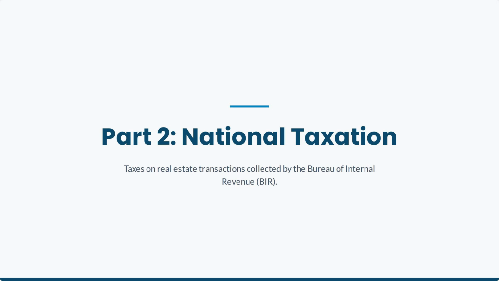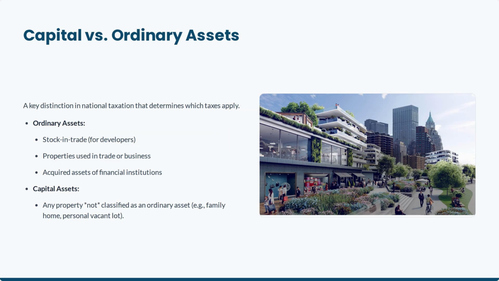National taxation, collected by the Bureau of Internal Revenue. A key distinction is between capital and ordinary assets. Ordinary assets include stock and trade for developers, properties used in business, and assets of financial institutions. Capital assets are any property not classified as ordinary, like a family home.